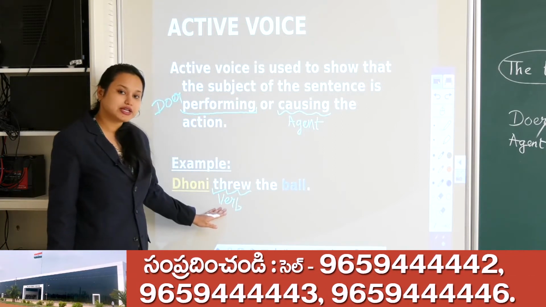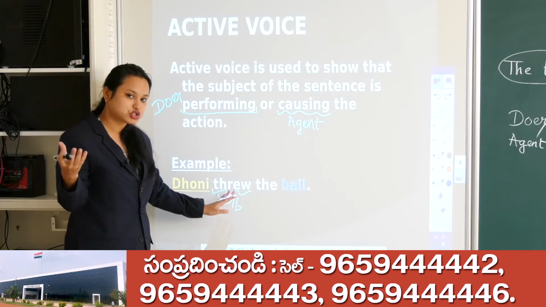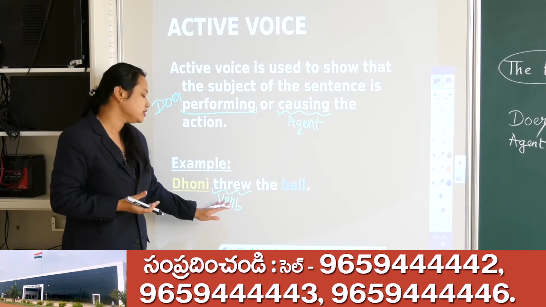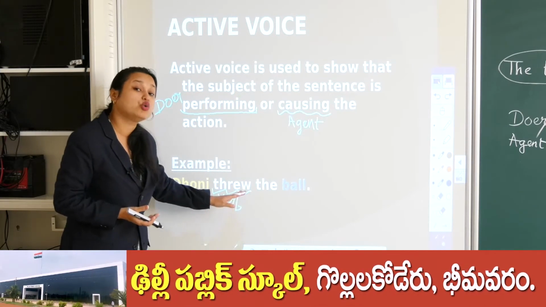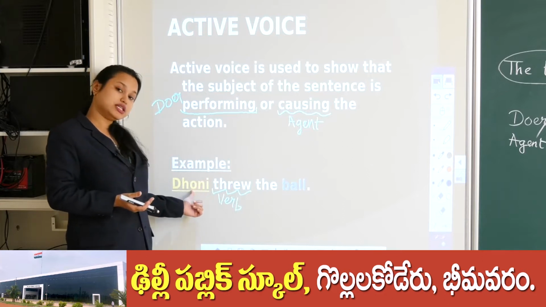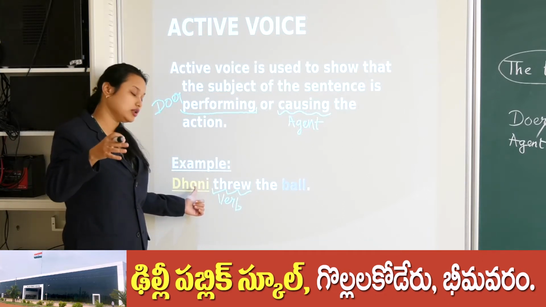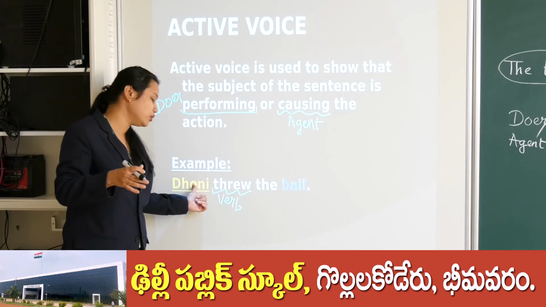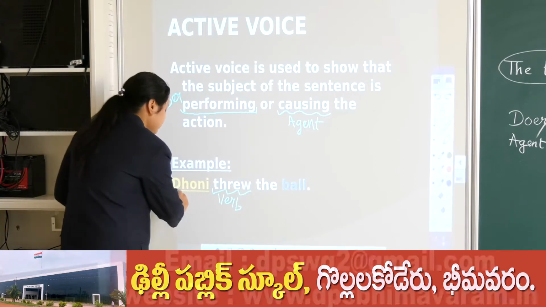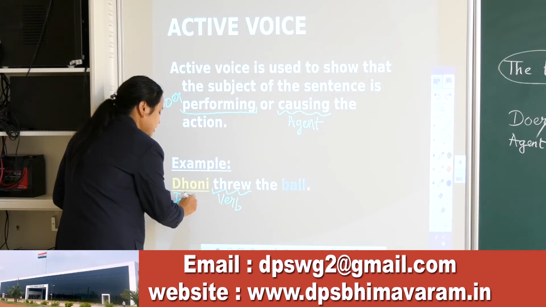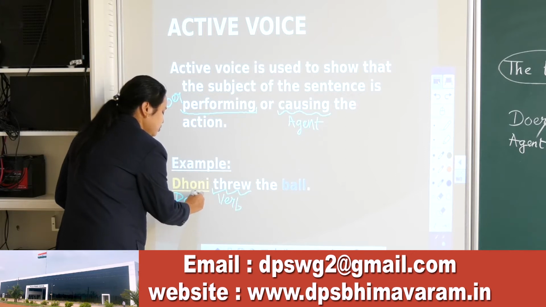This is the verb here, threw. Throw is the action word, that is a verb, right? So what is the action? Threw. Now who is throwing? Dhoni is throwing the ball. So Dhoni becomes the doer, okay? Dhoni becomes the doer, right?